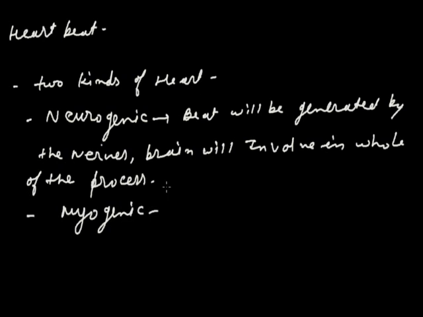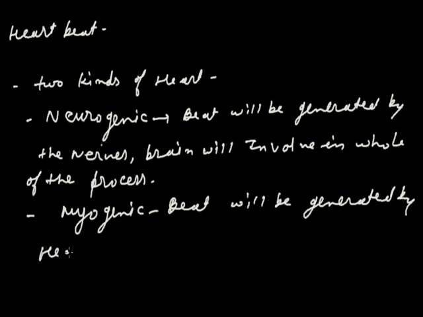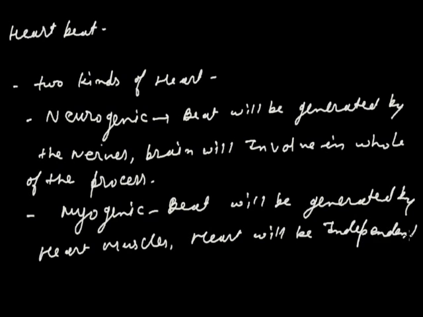The second type of heart is the myogenic heart. In this heart, the beat is generated by the heart muscles. So we can say the heart is independent to generate the beat.